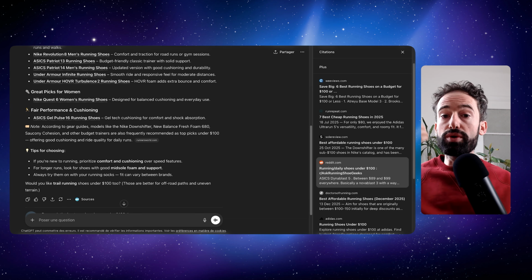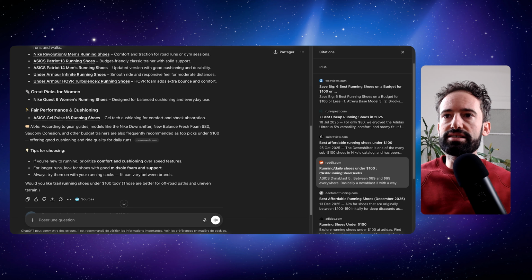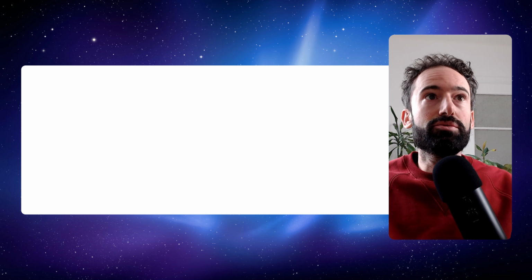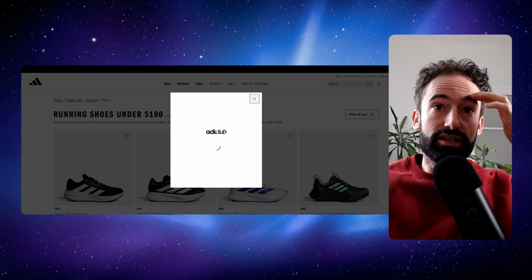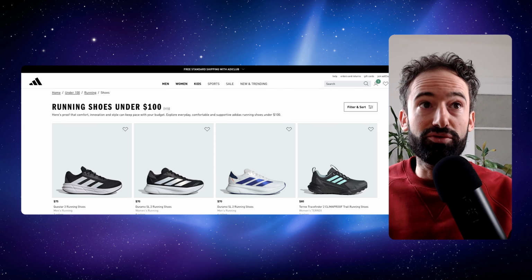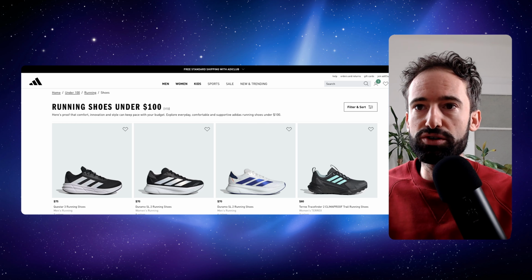It's simply to create your own content. And this is exactly what Adidas did here. You see, they simply did a page. So it's an e-commerce page. I will show you the page in a second. And the principle is very simple. They understood that people might search for running shoes under $100. And basically what they did is simply create a page about this that we can see here, running shoes under $100. So if I were a competitor of Adidas, what I would do is really create this page.